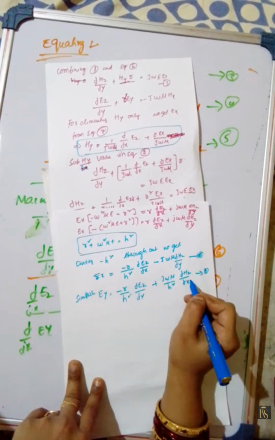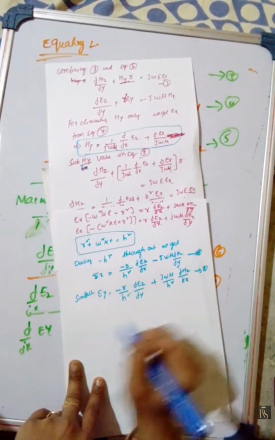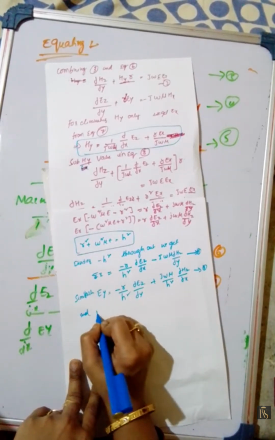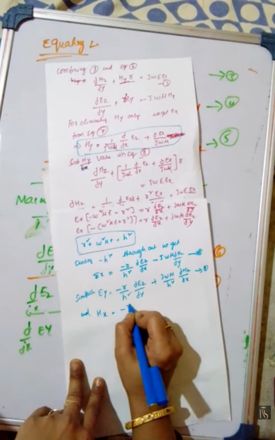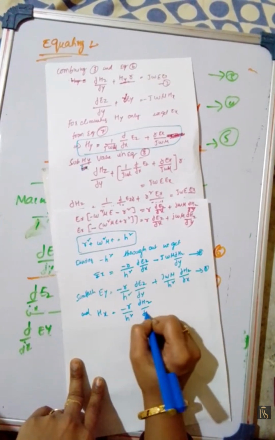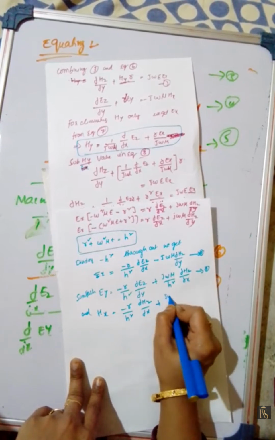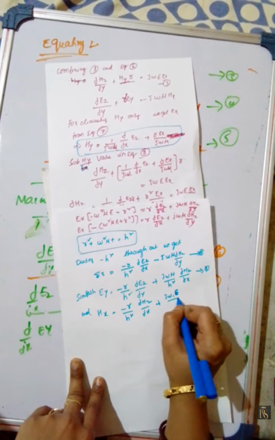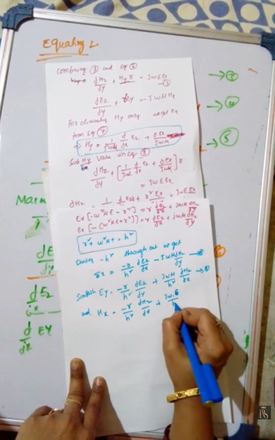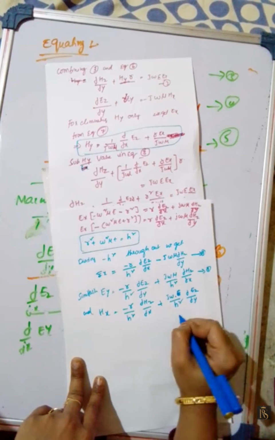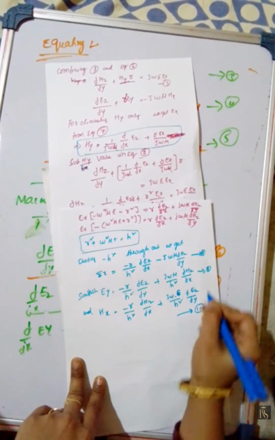Ex is equal to like this and Ey is equal to like this, whereas Hx is equal to minus gamma by h square dou Hz by dou x plus j omega epsilon by h square dou Ez by dou y, equation number 11.